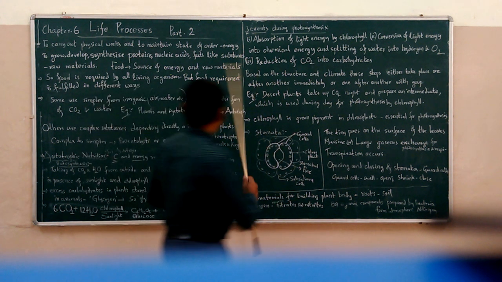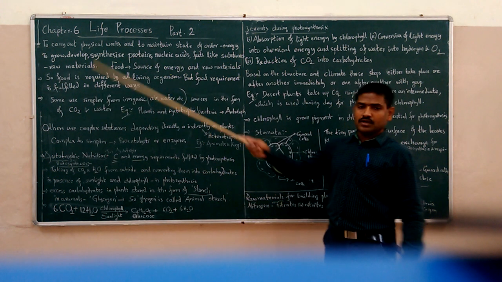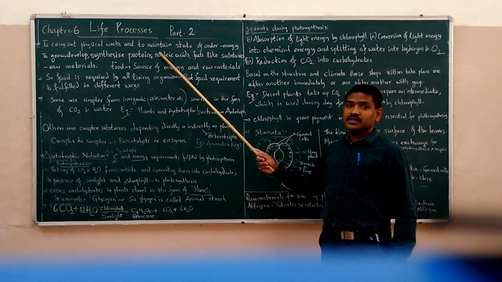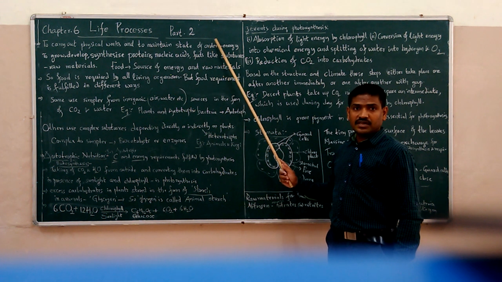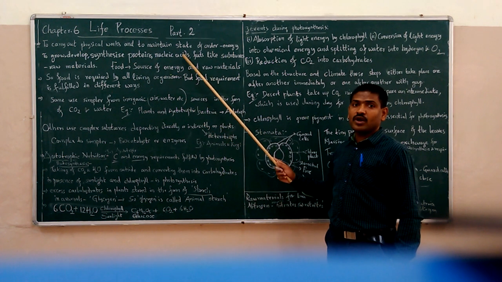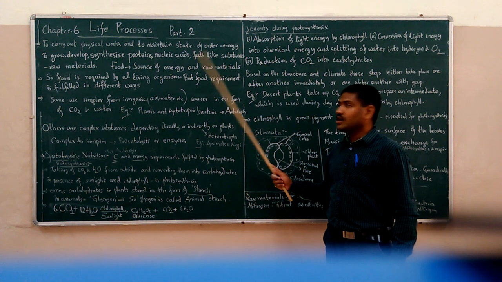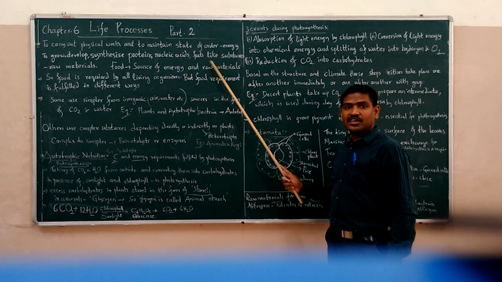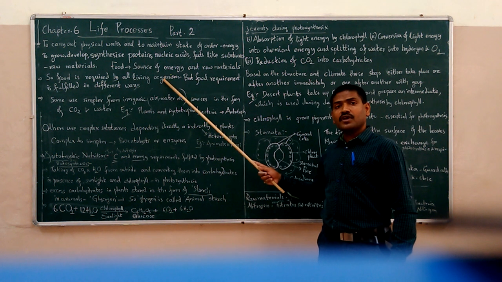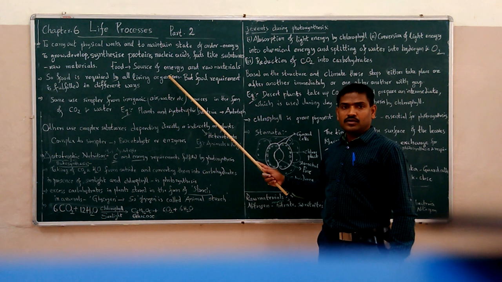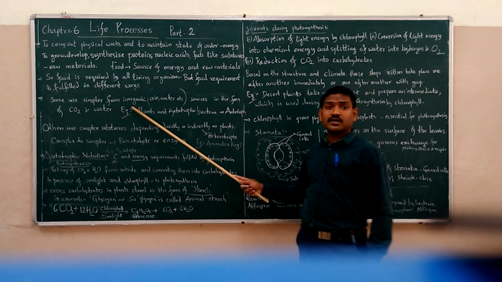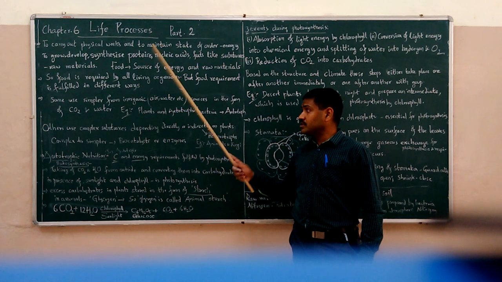If you look at the entire nutrition process, to carry out physical work and to maintain the state of order, energy is needed, and to grow, develop and synthesize various biomolecules, raw materials are needed. Food is the source of energy and raw materials. Food is required by all living organisms in common. Though the requirement is common, the fulfilling of this requirement is done in different ways.